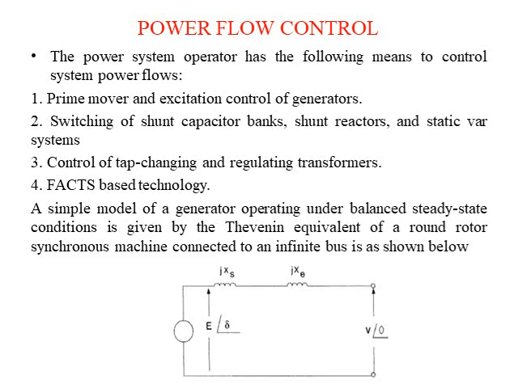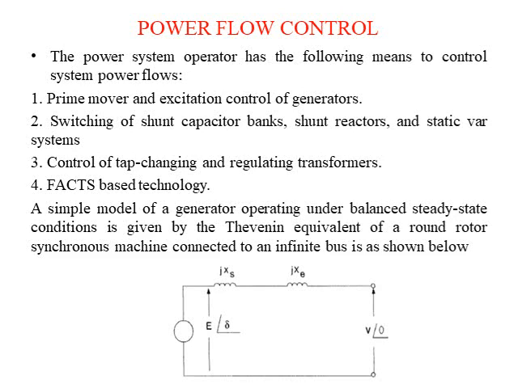We already know the sequence networks, that is positive sequence, negative sequence and zero sequence. When we have to plot the sequence network, by considering the positive sequence network, we have to consider the terminal voltage or input voltage with respect to some angle.